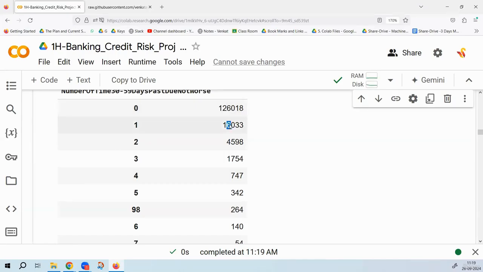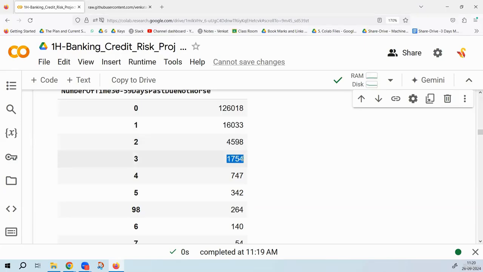How many times they missed the bill? Out of 24 bills, how many times they missed the bill? One time. There are 4,000 customers. They missed the bill, but this was a little different from these 16,000. What did these 4,500 customers do? How many times did they miss the bill? 2 times. Now, is it a little more dangerous than this one? A person missing the bill once versus a person missing the bill twice. So who is a little dangerous? These guys or these guys? Two. 4,598. These are a little dangerous.